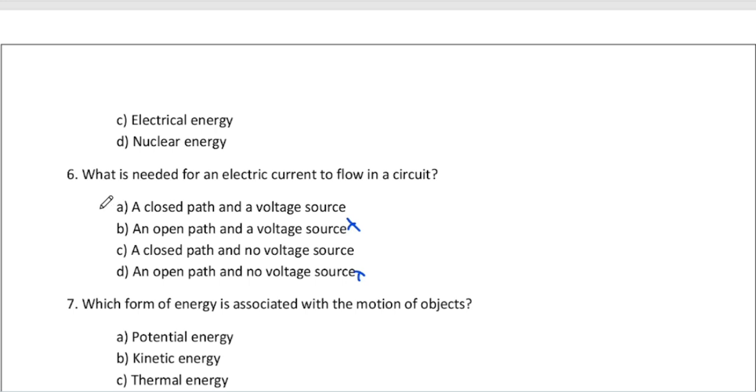Now we just have A and C answers, these two answers. And we know that we need the voltage source. So the answer is A. You know that if your mobile phone's battery is dead, there is no more activated circuit, right? The phone will be turned off. If your battery is dead, battery is not working, your bulb will not light up, right? You know that. So you need the voltage source, right?